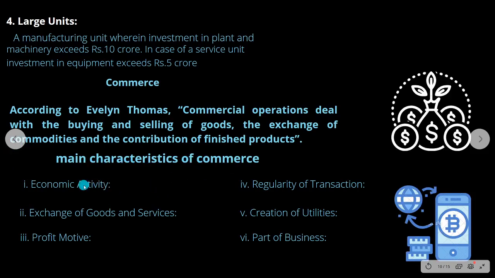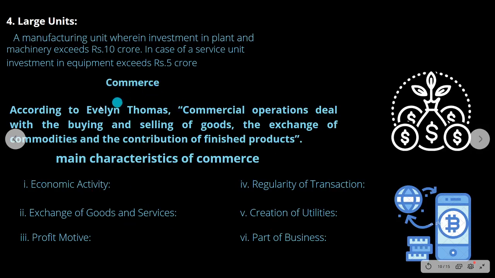Economic activity must be there. Then exchanging the goods must be there. Profit motive must be there when you exchange the goods. Transaction must go on regularly and you create utility, form utility or place utility, and commerce is a part of business. This is what they say here in this heading.